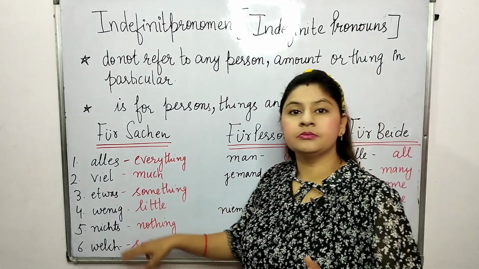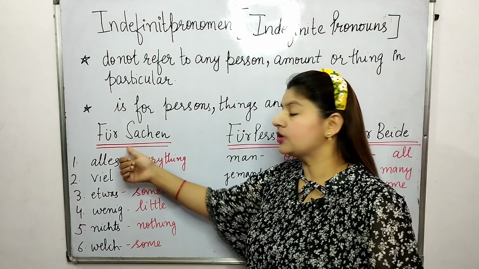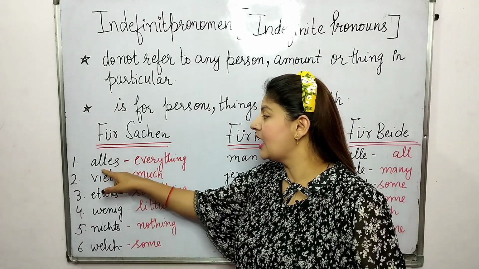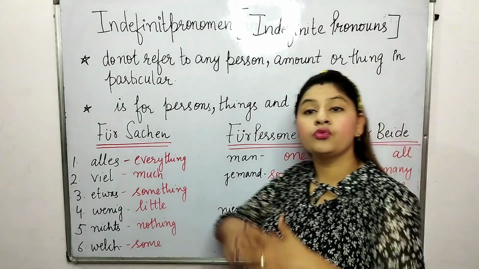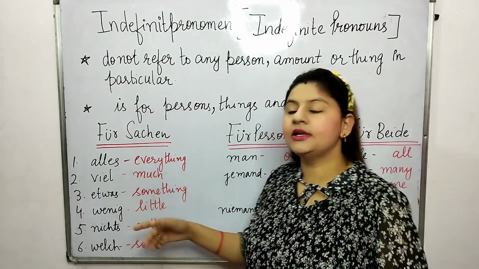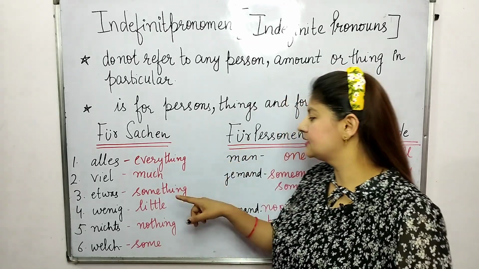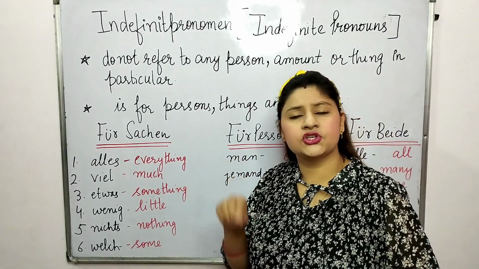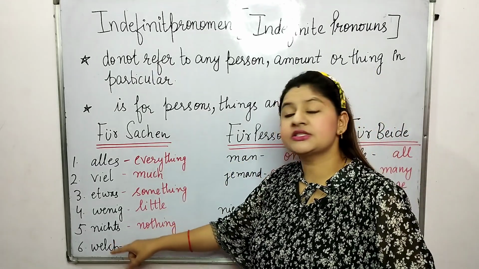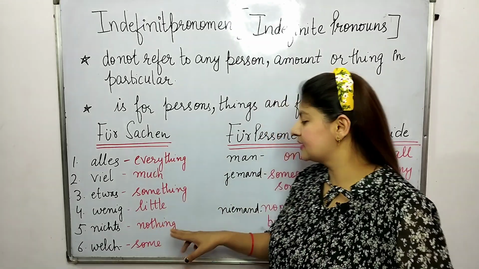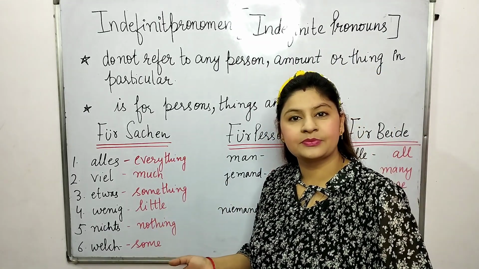So we have some indefinite pronouns here. First of all, für Sachen, for things: alles, everything; viel, much; etwas, something; wenig, little; nichts, nothing; welch, some.